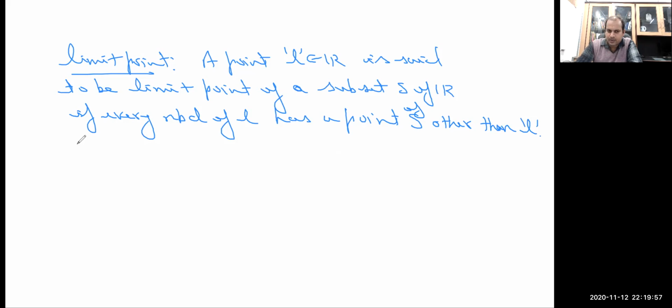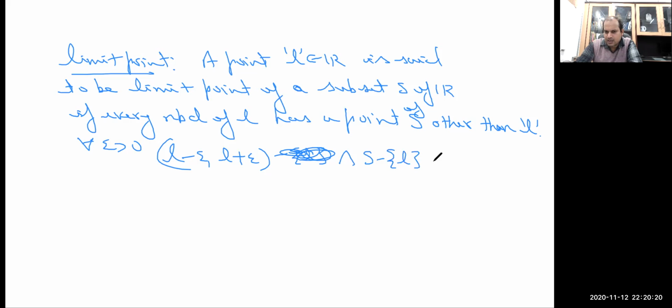That is, for every epsilon greater than 0, every neighborhood of L, that is (L minus epsilon, L plus epsilon) minus L, has non-empty intersection with the set. One can also write it in this way: every neighborhood of L intersection S minus the singleton L should be non-empty.